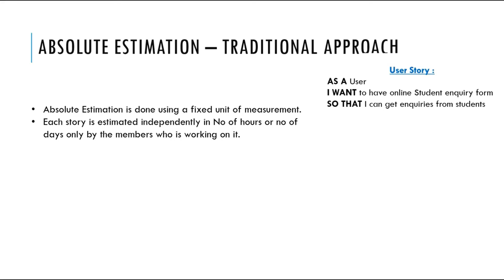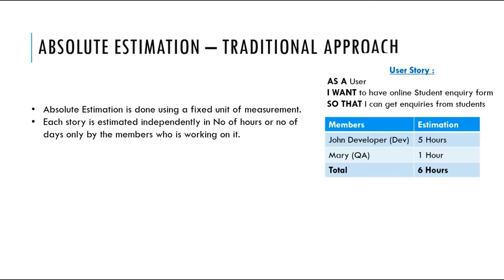Let's consider that there is a user story which requires to develop an online student inquiry form. As you can see, John is a developer who agrees to complete this user story in 5 hours. And Mary is a QA who agrees to test the user story in 1 hour. So in this case, the total estimation of the story is 6 hours. That is, 6 hours is needed to develop and test this user story.